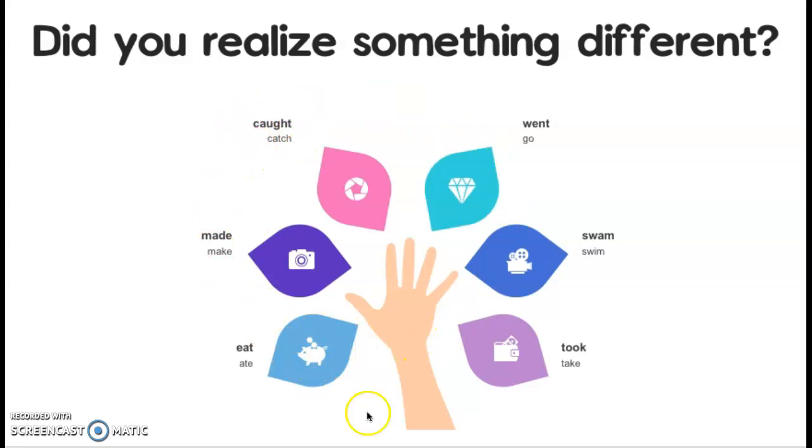So these are the past tense, the verb, okay? So whenever any things that happen in the past, we use the past tense verb. So these are the verbs in past tense.